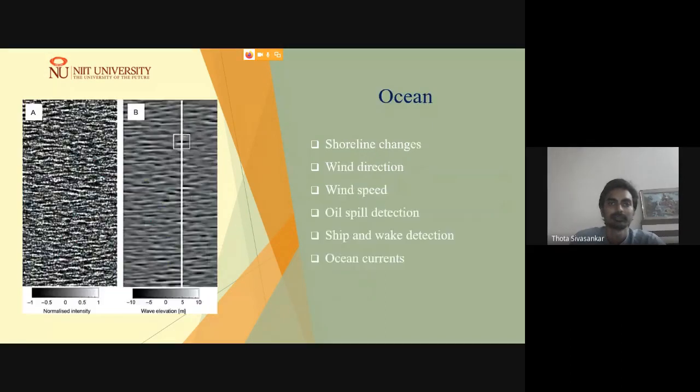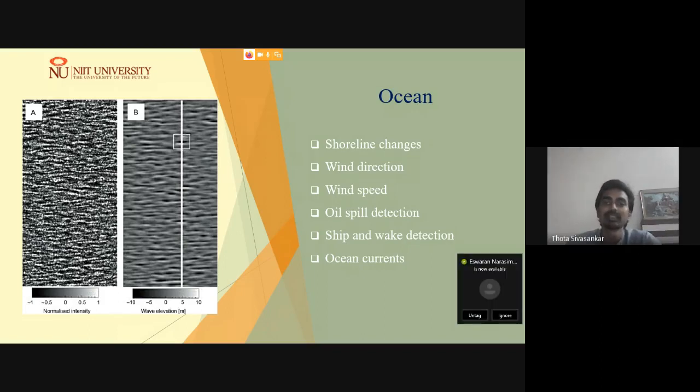And the ocean related applications. Most of you might be aware of the land applications. However, it has a good number of ocean related applications as well. So in the ocean related, shoreline changes can be addressed, and due to the variations in the intensity through the waves, one could get the wind direction as well as wind speed from the microwave synthetic aperture radar images, as well as oil spill like disasters